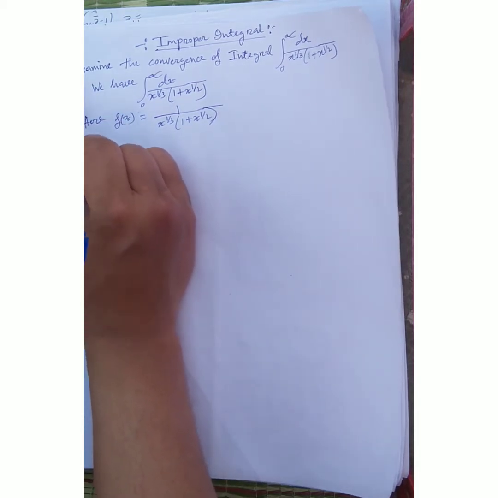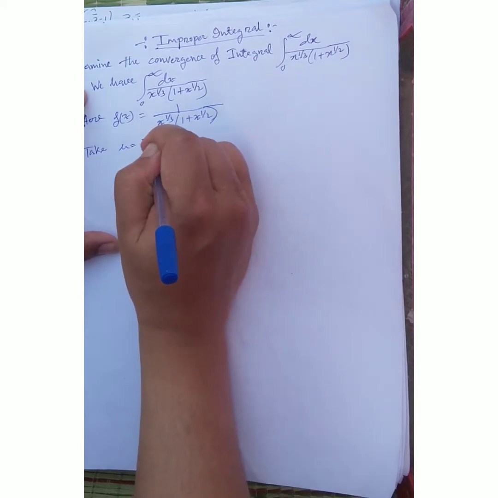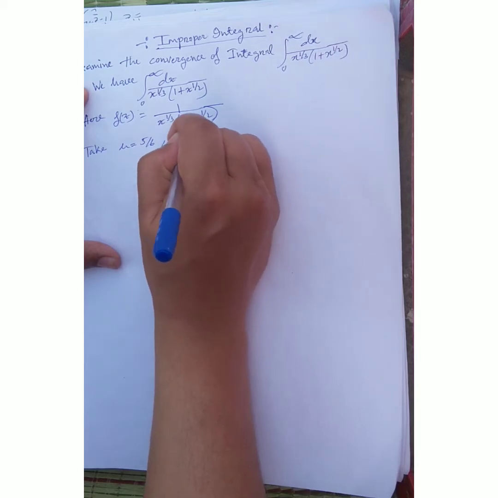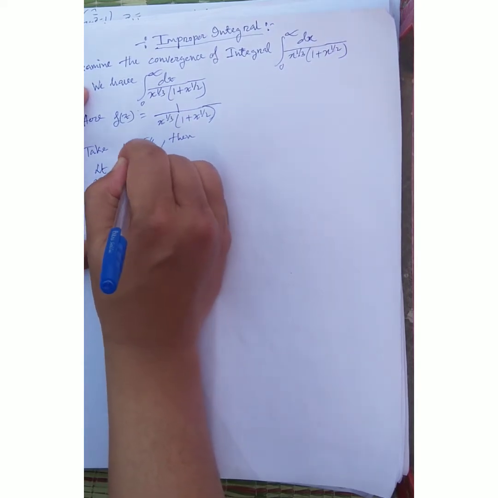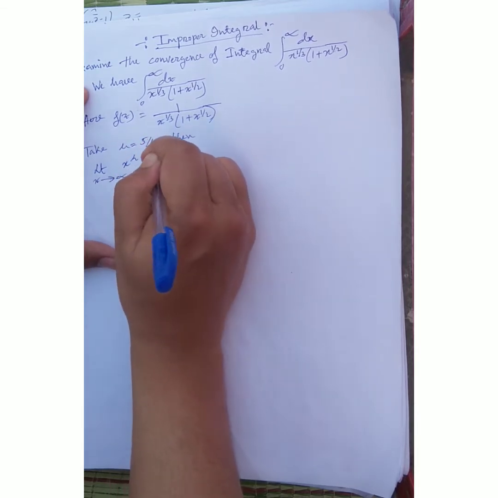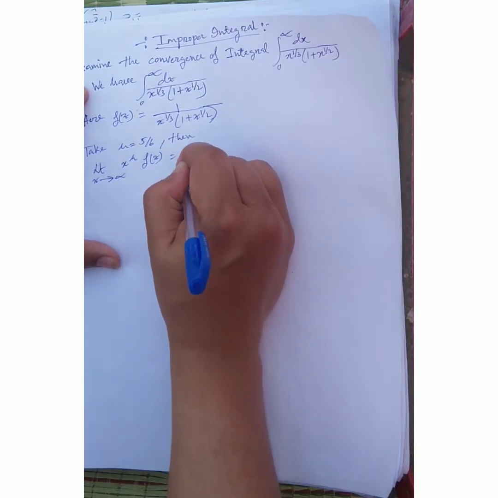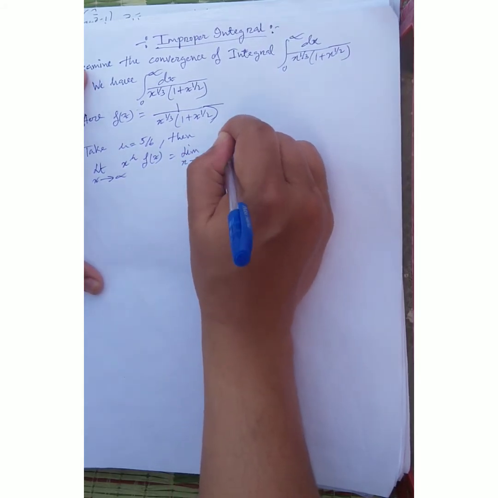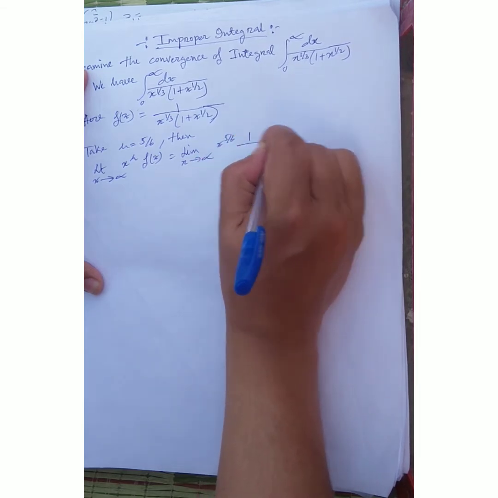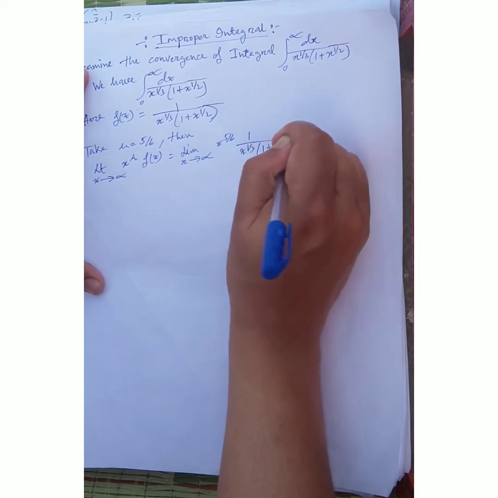Now take mu is equal to 5/6, and then whatever we get, limit x tends to infinity of x to the power mu f(x) is equal to limit x tends to infinity of x to the power 5/6 into 1 plus x to the power 1/3 into (1 plus x to the power 1/2).